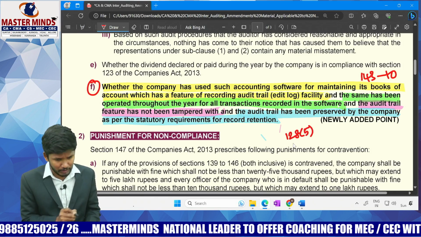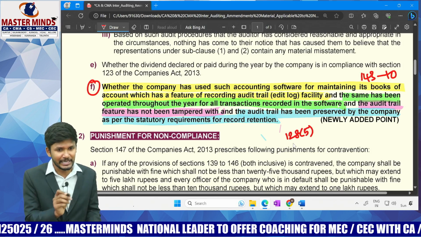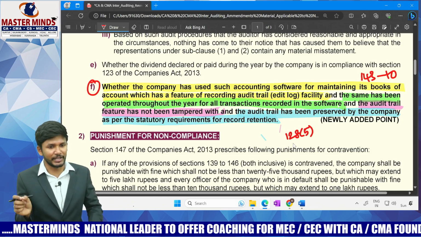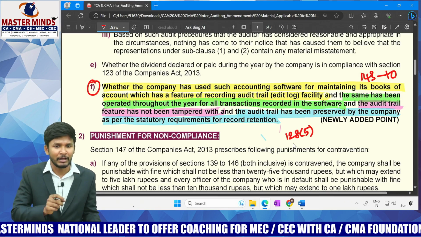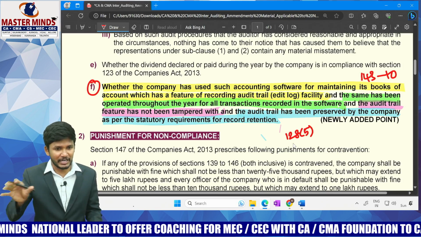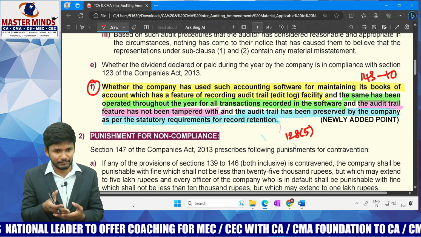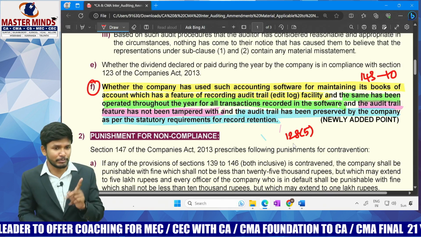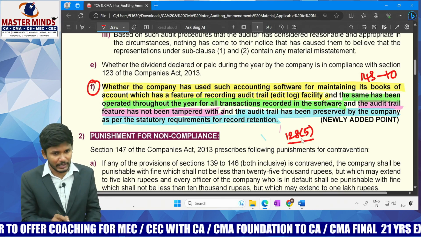Yes, I'm sure. 128 subsection 5 of the Companies Act says that the books of accounts and the financial records maintained by the company should be retained for a period of 8 financial years, except for the current financial year. I mean, the current financial year anyway will be there. Over and above the current financial year, the past 8 financial years' records should be maintained. That is the 128 subsection 5 requirement.